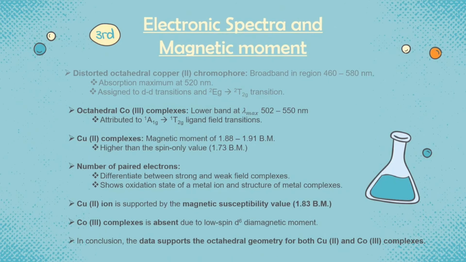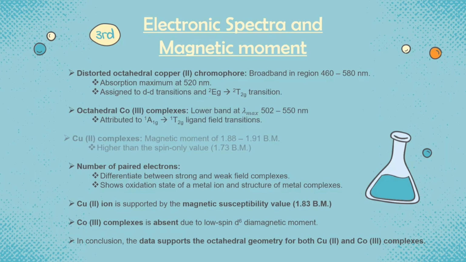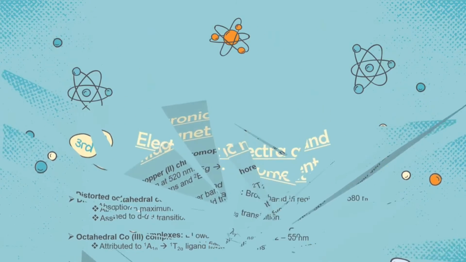A distorted octahedral copper(II) complex has a broad band with absorption maximum at 520 nanometer, while octahedral cobalt(III) complexes show a lower band at maximum absorption 502 to 550 nanometer. The copper(II) complexes exhibited a higher magnetic moment. The number of unpaired electrons differentiates between strong and weak field complexes and shows the oxidation state of the metal ion and structure of complexes. The copper(II) ion is supported by the magnetic value, but the cobalt(III) complex is diamagnetic due to reasons above. That's all from us.